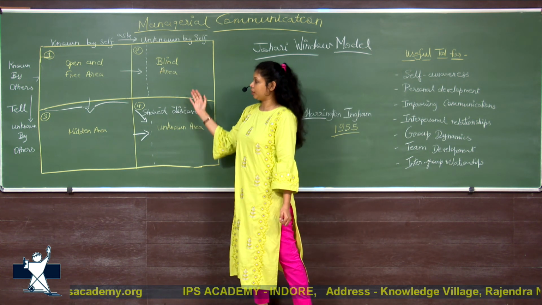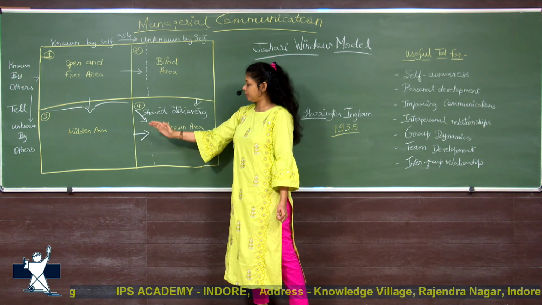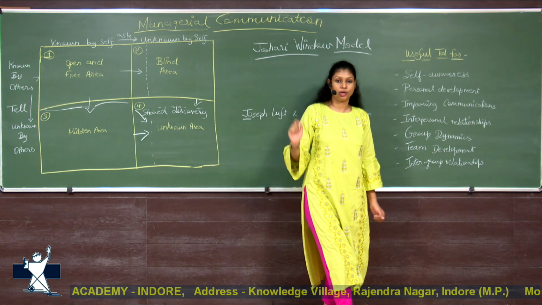These are the four quadrants: open and free area, blind area, hidden area and unknown area in the Johari window model.